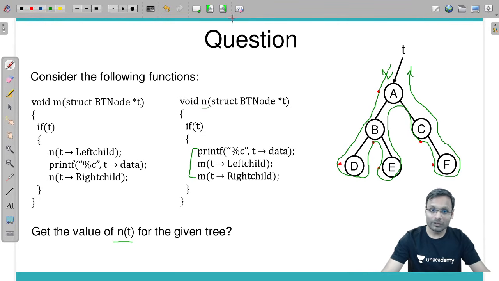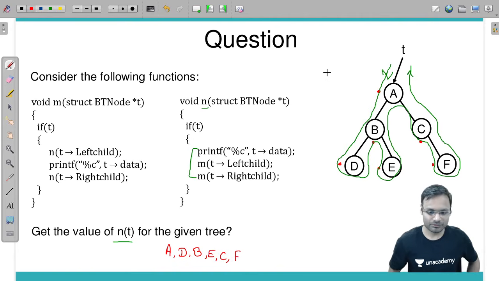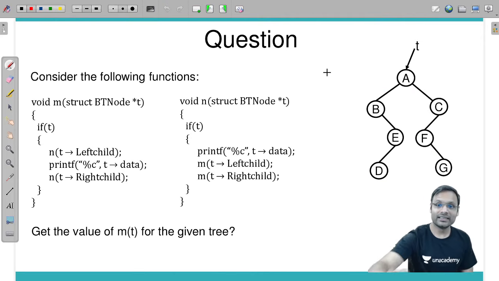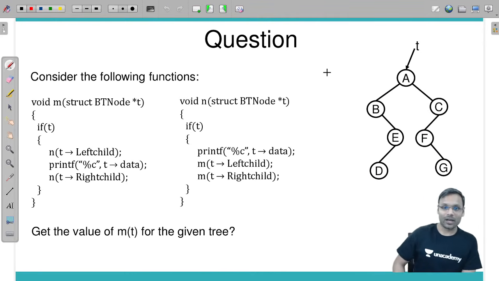So what will be the traversal here? Traversal will be A, D, B, E, C and F. Correct, Nikita. Exactly. Amazing. Superb, amazing.